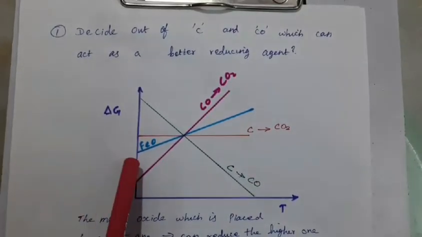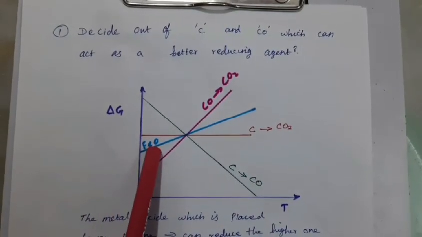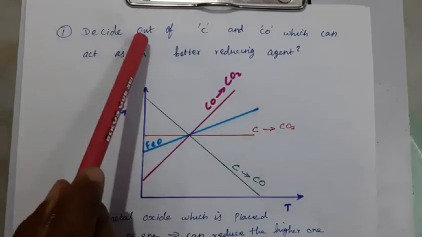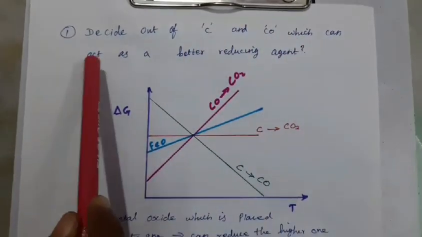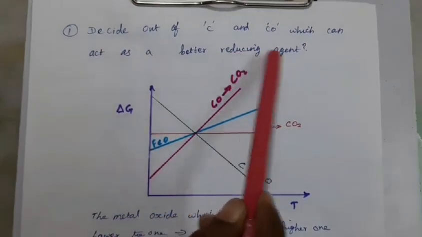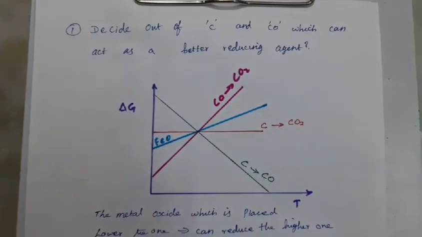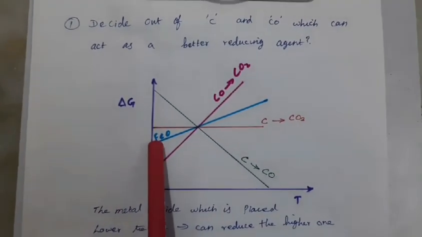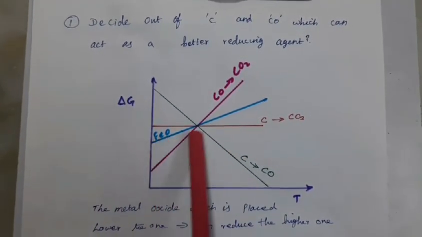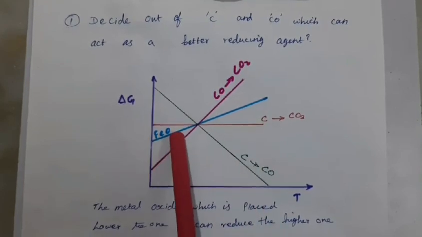Here, the formation of iron oxide, and out of carbon and carbon monoxide, which can act as a better reducing agent? This is an application of the Ellingham diagram. Here this line represents the formation of the metal oxide, iron oxide.